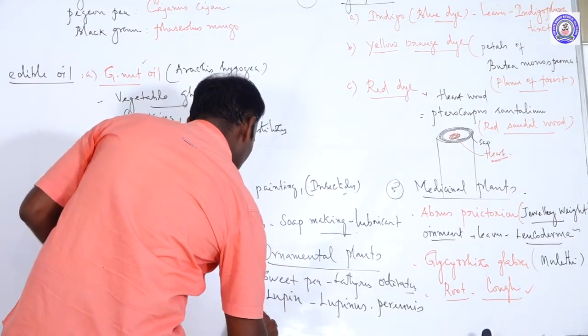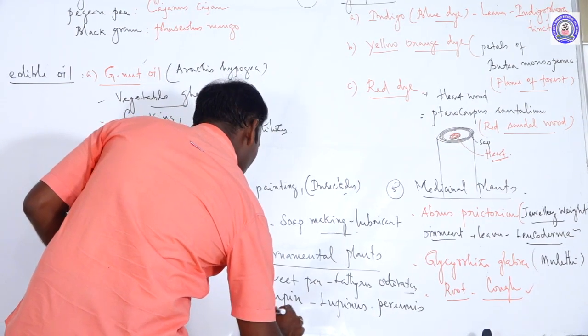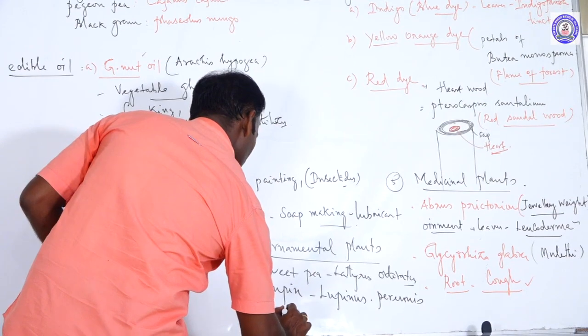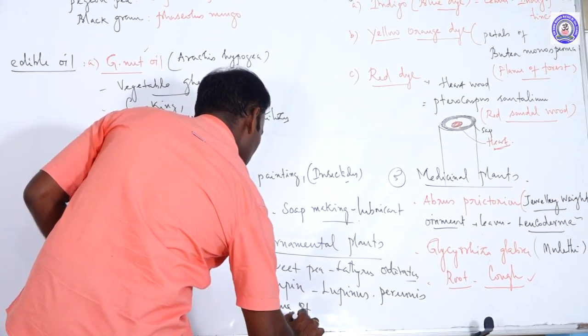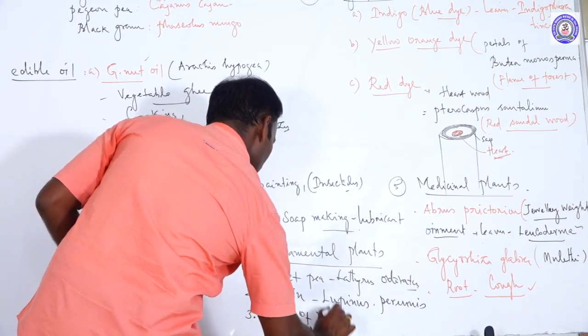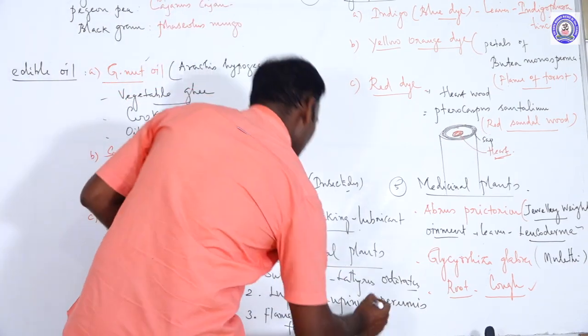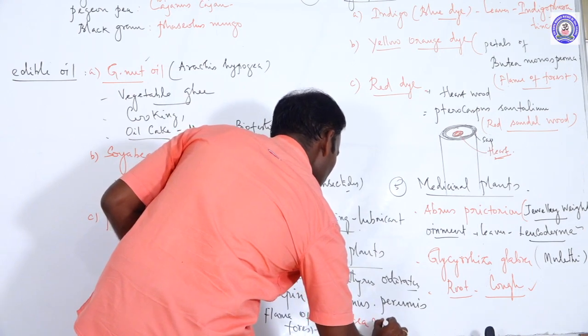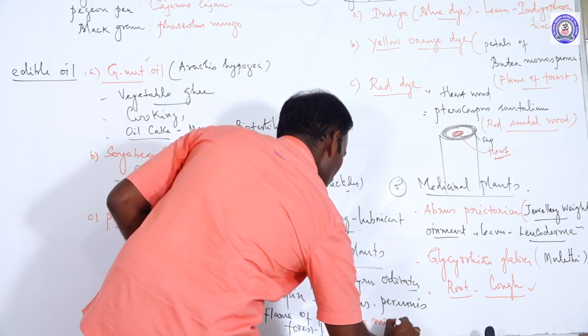The third one is flame of the forest. Its binomial name is Butea monosperma.